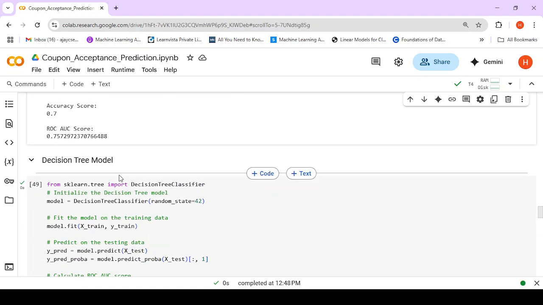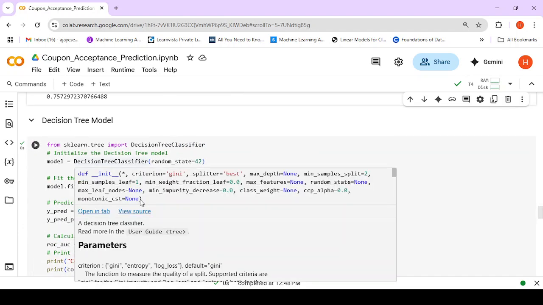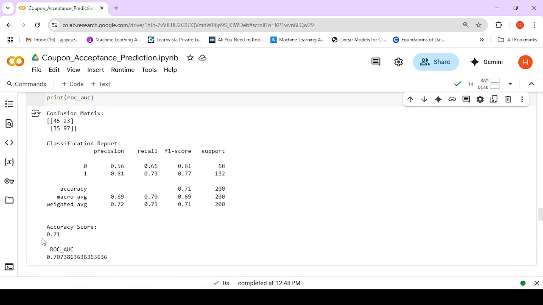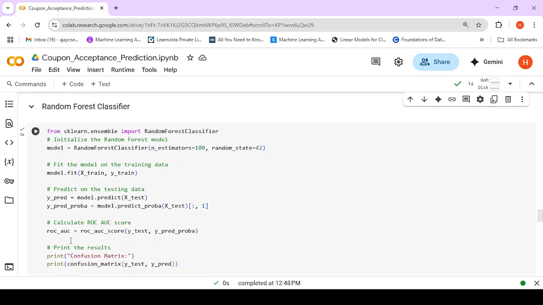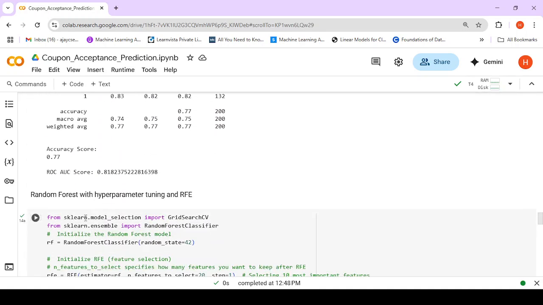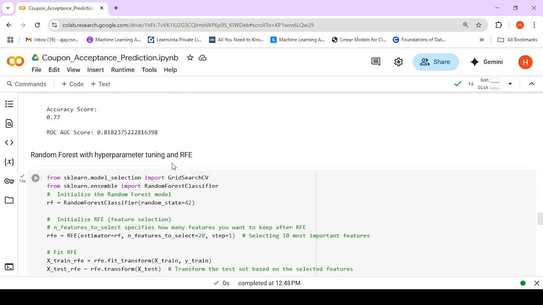Then next, the decision tree model is applied. So how it works is we apply various models with RFE. Whichever gives us the best accuracy, on that we apply hyperparameter tuning. Now we apply decision trees. Decision tree gives us an accuracy of 0.71, whereas random forest classifier gives us an accuracy of 0.77. Because till now 0.77 is the best accuracy so far, we go ahead applying hyperparameter tuning and RFE here.